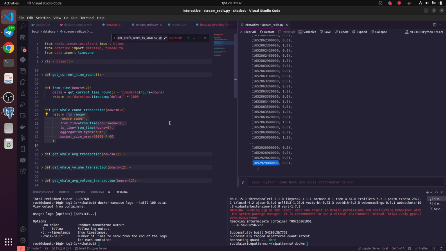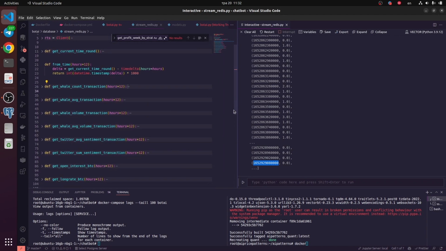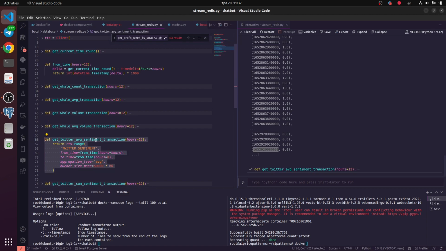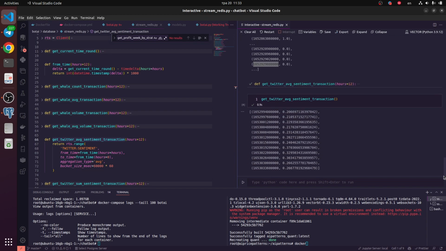and we need to improve some results, adding more alternative data like wall count transactions, or for example some polarity of Twitter data. Let's look at what this is. I would like to use this one. Okay, this is some polarity index.